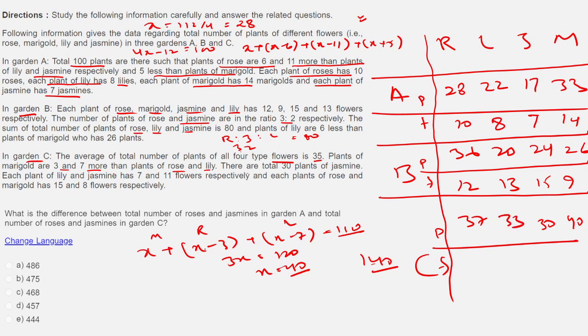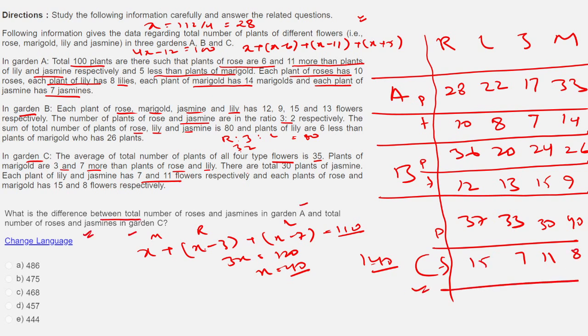Rose is x minus 3, so rose becomes 37, and 40 minus 7 is my lily, which is 33. And then I have to count the flowers. Each plant of lily and jasmine has 7 and 11, and each plant of rose and marigold has 15 and 8. Yeah, your table is complete.